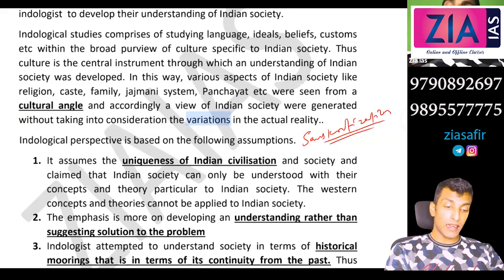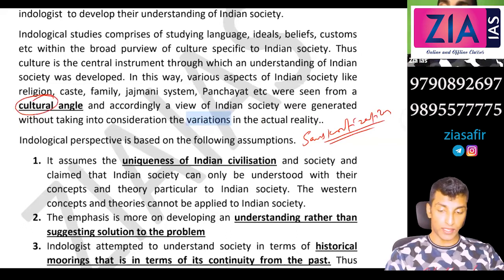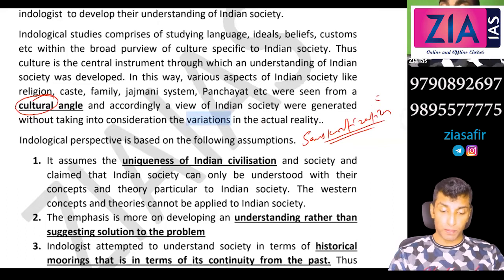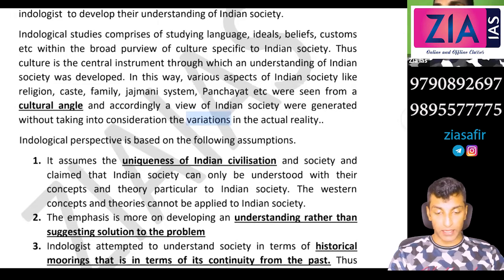But what is the cultural understanding? You are born in a caste, you cannot change the caste. Caste is a closed system, but it is not necessarily so. There is a possibility of mobility through Sanskritization. Another way of mobility, we have discussed: hypergamy, hypogamy. That is only for females.